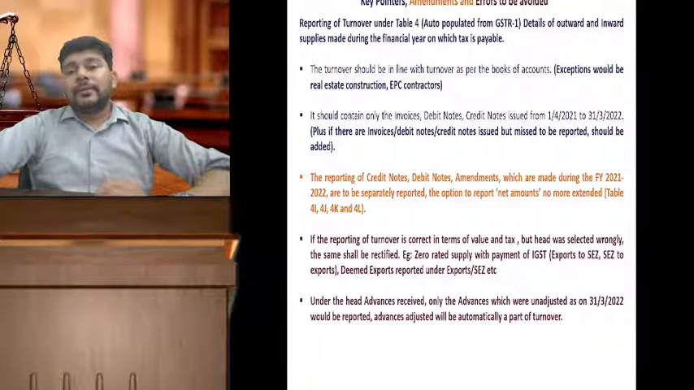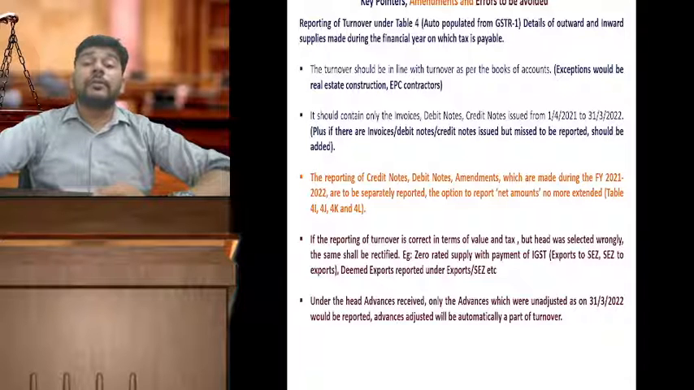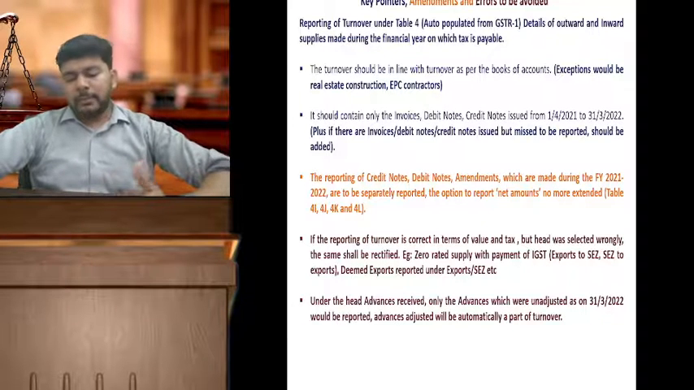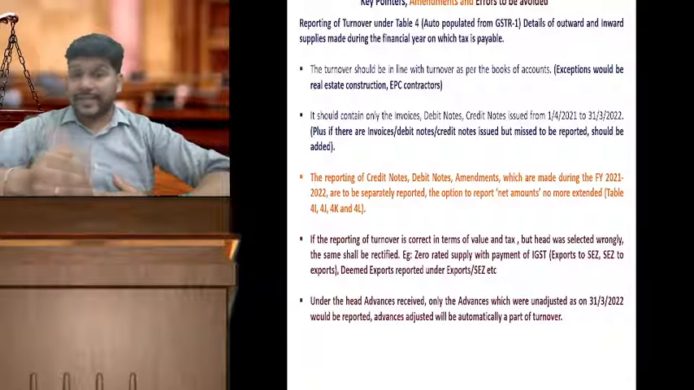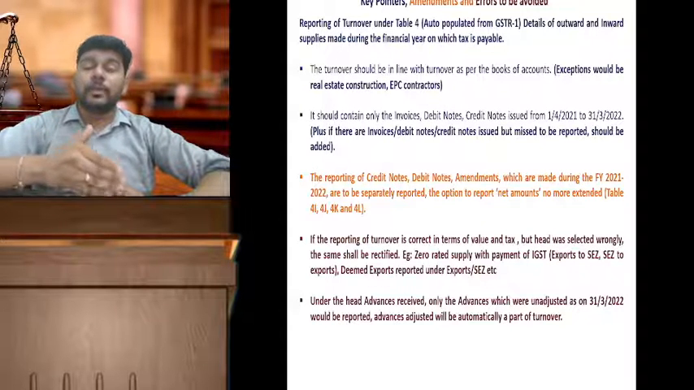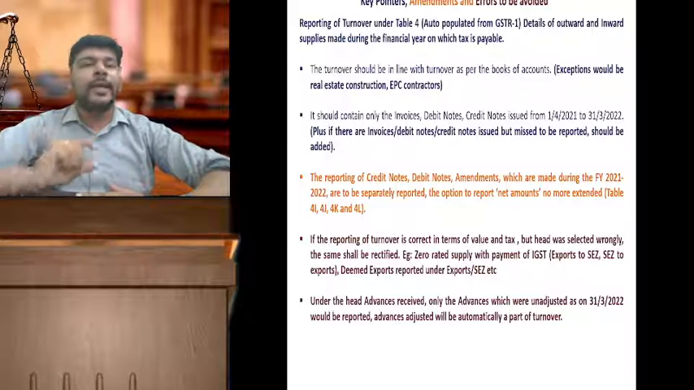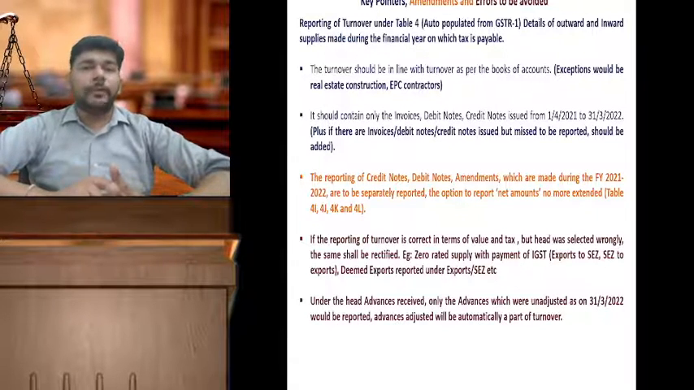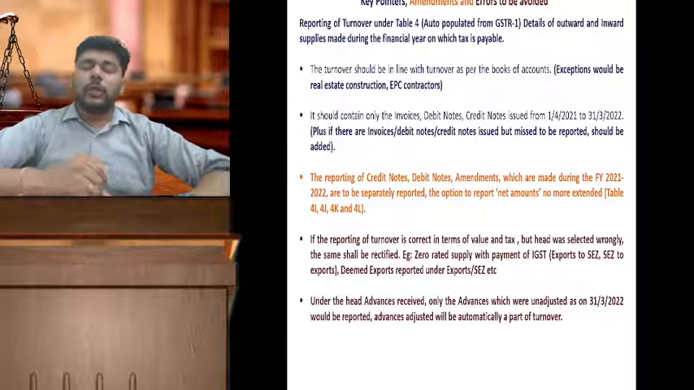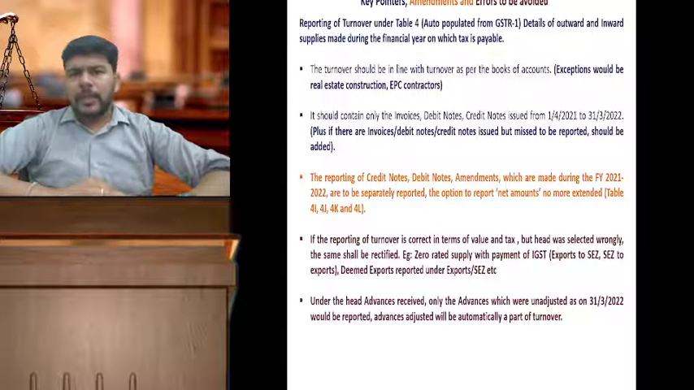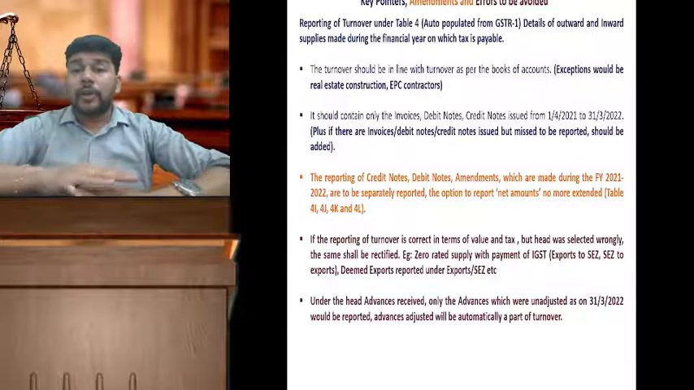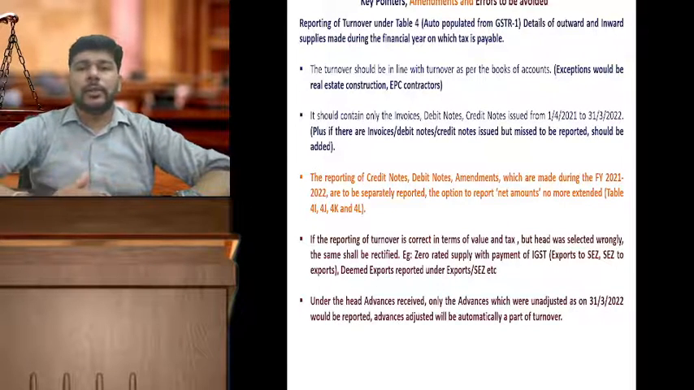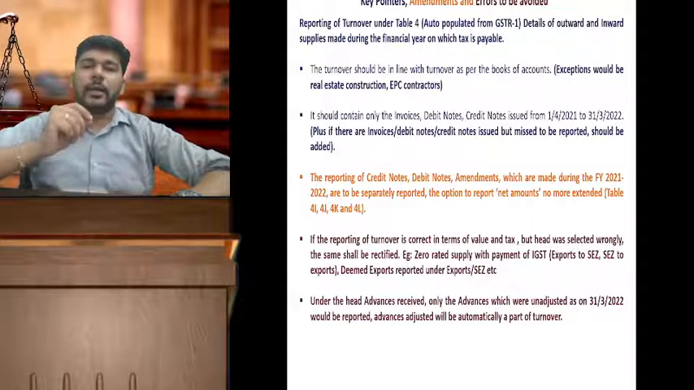The advances should contain the advances for services only outstanding as on 31st of March 2022, because any unadjusted advances will be a part of it. The advances which are outstanding as on 31st March 22 will only be reported under the head advances. That means, let's say there was some advance received in July 2021, but the invoice against such advance was already issued in the month of September 21. Then that advance has got netted out and adjusted against the actual turnover reported.